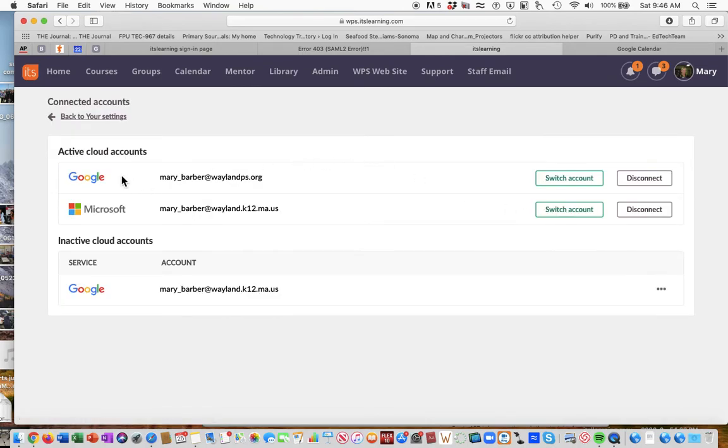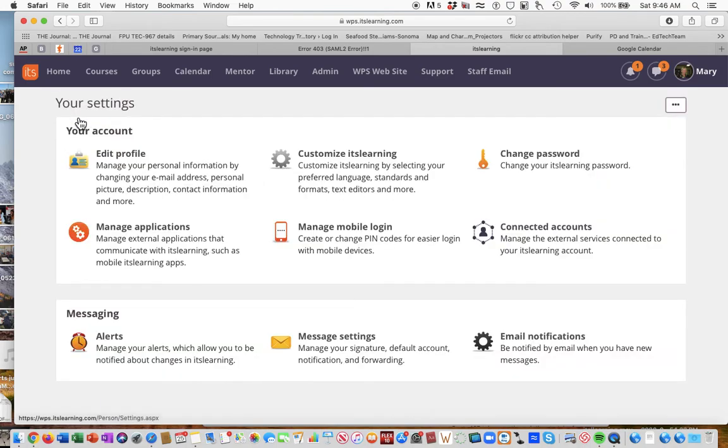And you'll just want to make sure your Google is this new waylandps.org. It used to be Mary Barbara at wayland.k12. I switched the account and selected Mary Barbara at waylandps.org. And that way, anytime you create an assignment, you can easily just find all your Google Docs ready to put into your assignments and share with your students.